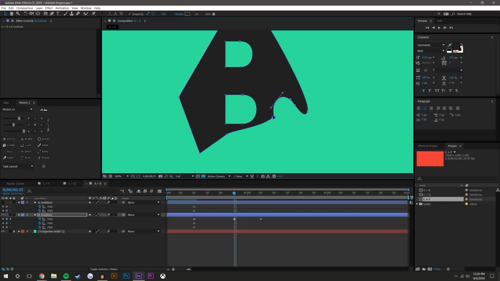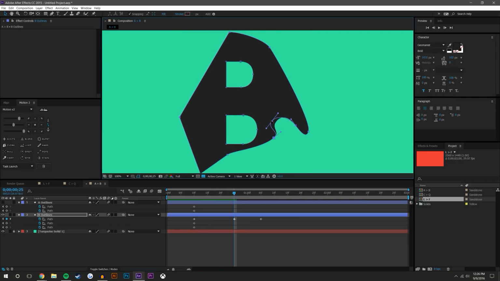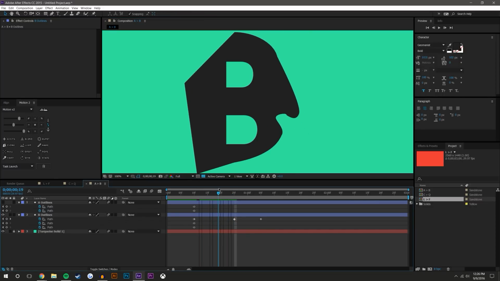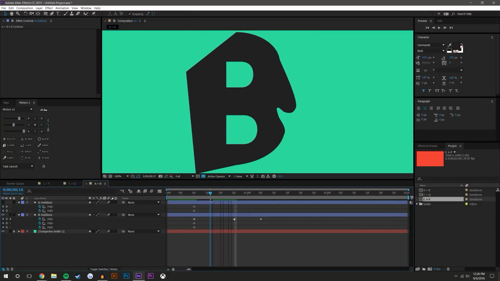Only because there's not a ton you can do about it folding on itself unless you hand draw the whole thing. And sometimes that's just not really an option. You just don't have time to hand draw it. And if the effect happens so fast, it almost doesn't even matter, to be honest. So I'm struggling a little bit to get this to unfold properly. That looks a little bit better. Maybe with the motion blur on, you won't be able to tell as much.